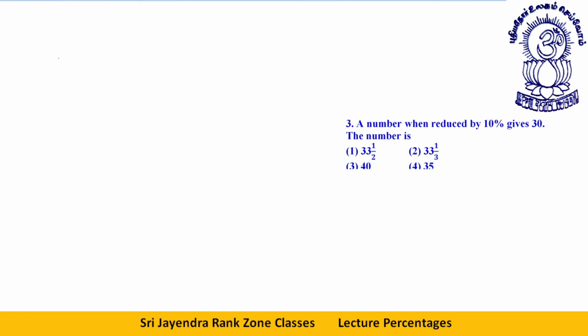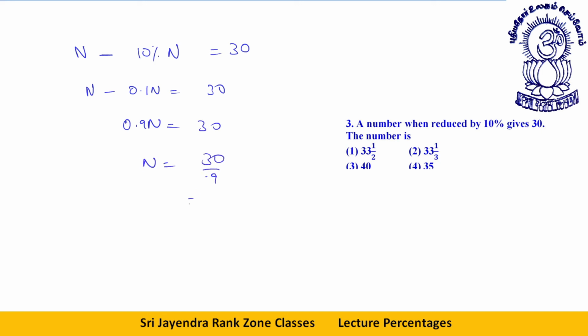A number when reduced by 10% gives 30. Let's say this number is n. When this is reduced by 10% of n, it is equal to 30. So I can say n minus 0.1n is equal to 30, or 0.9n is equal to 30. That way n comes out to be 30 upon 0.9, that is 300 by 9, or 100 by 3, or 33 1 by 3. Option 2 is your answer. I hope so far everything is clear to all of you.